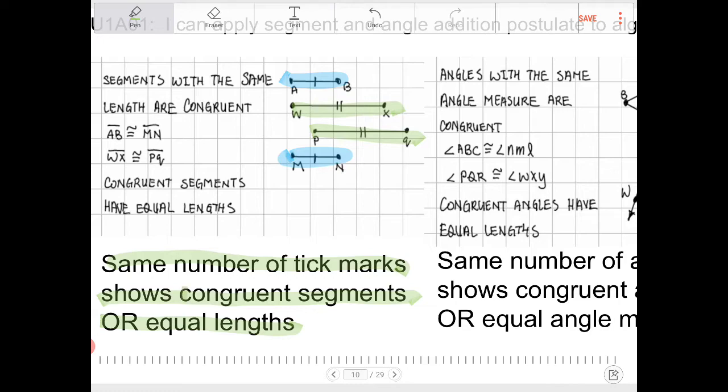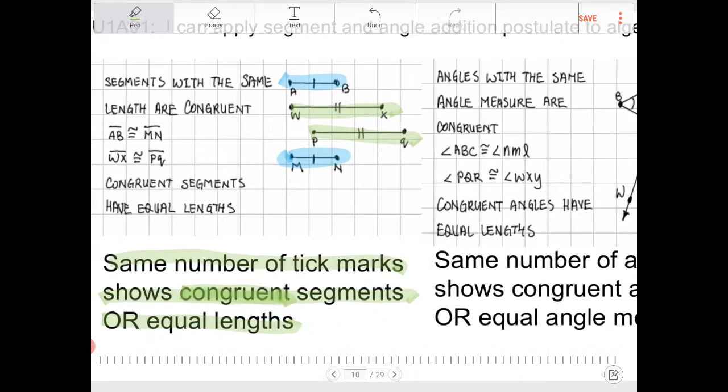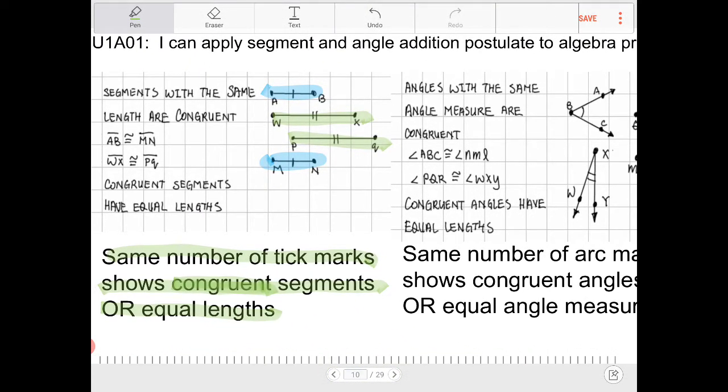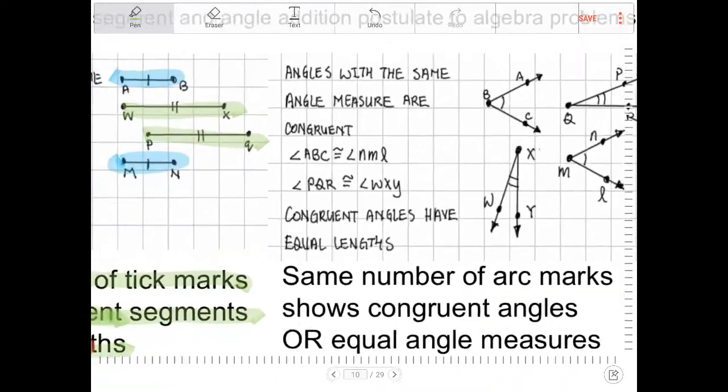And there's this vocabulary word. If you're wondering what that word congruent means, I will explain that in a moment. But for the time being, know that they have the same length. The lines in blue are the same as the lines in green. I'm going to explain what congruent means in the next slide. So we can talk about lengths.